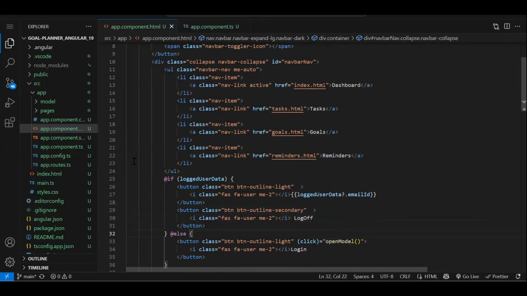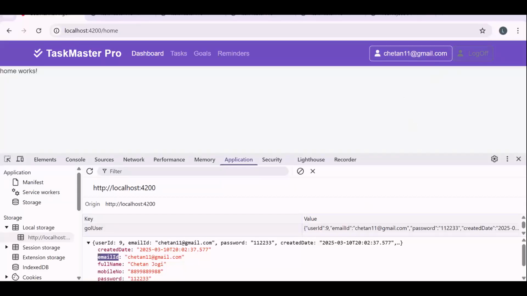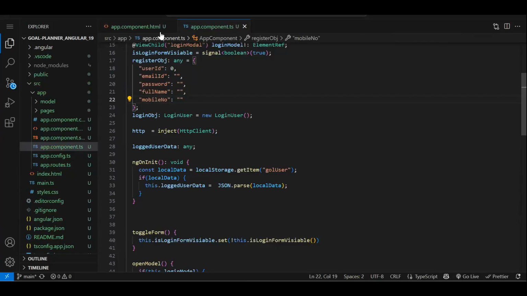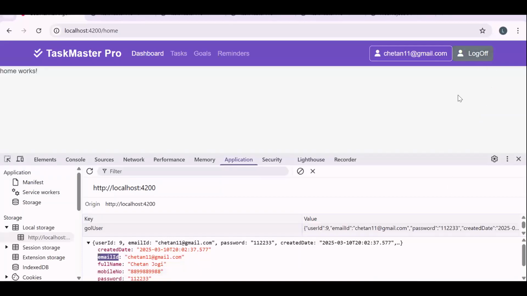Fine. So let's test if we are able to see properly. Yes. See, instead of that outline, now let's use the normal button. The log off button should be visible. Now, even if I reload, currently in my local storage I have the data, so you can see the log off button is visible.